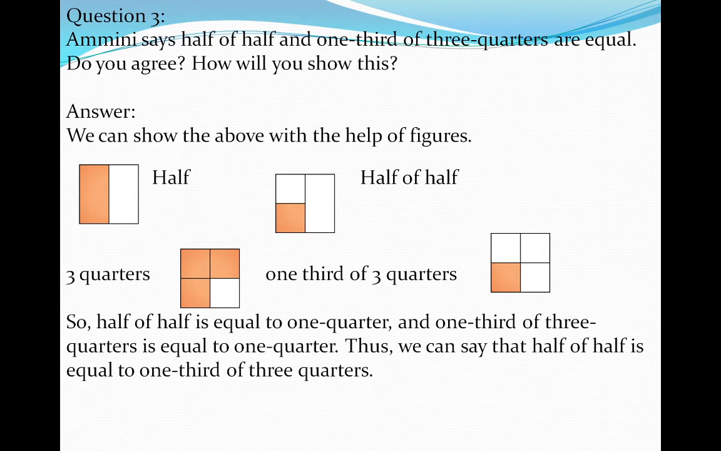So half of half is equal to 1 quarter, and 1/3 of 3 quarters is equal to 1 quarter. Thus we can say that half of half is equal to 1/3 of 3 quarters.